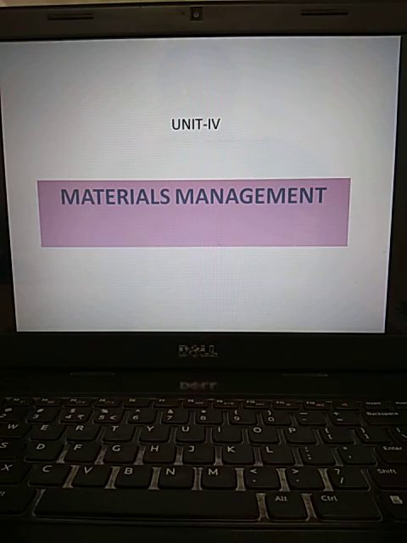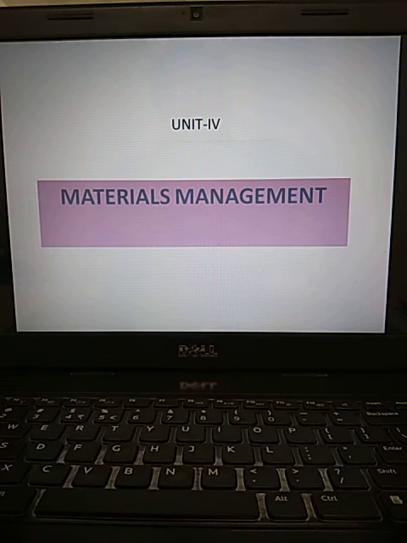As you know very well, generally materials management means we consider the physical product manufacturing units. Then what do you know as material? Material is some matter by which you can have a wanted kind of item.